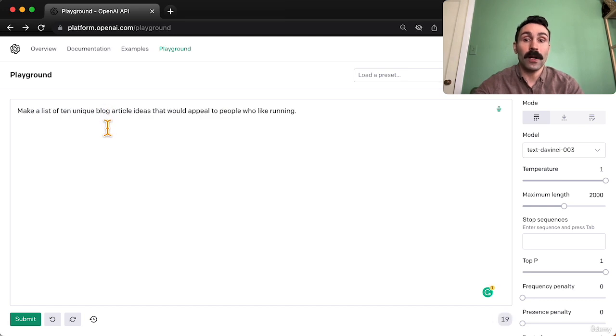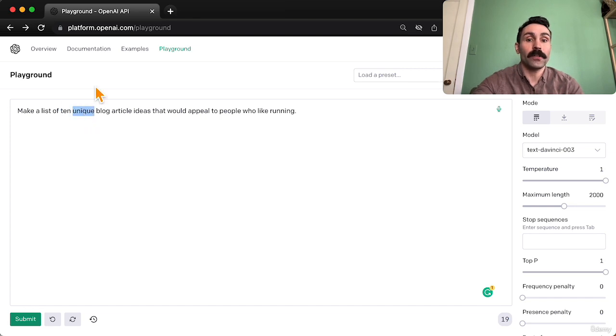Now, the prompt I'm going to use here reads, "Make a list of 10 unique blog article ideas that would appeal to people who like running." The command starts with "make a list." It doesn't have to start this way, but I found that this works well. It's also important to request a numbered list of 10 or maybe more. This way it doesn't just give you 3 or 4 ideas.